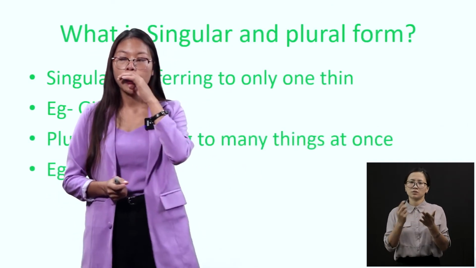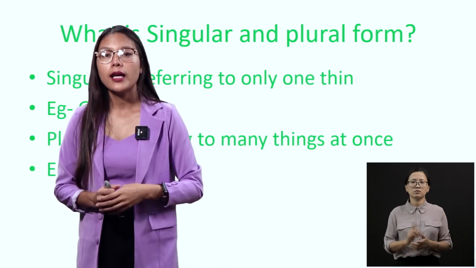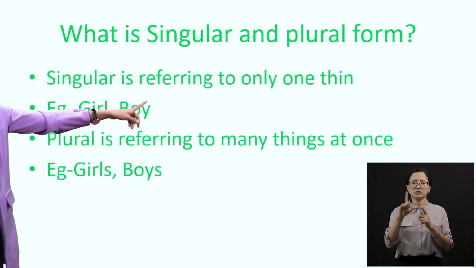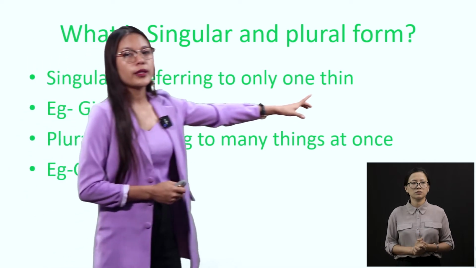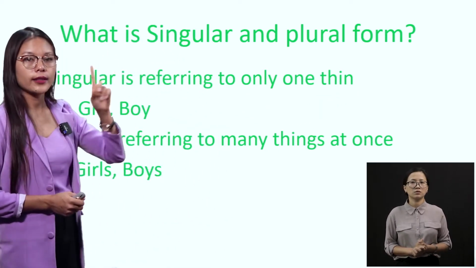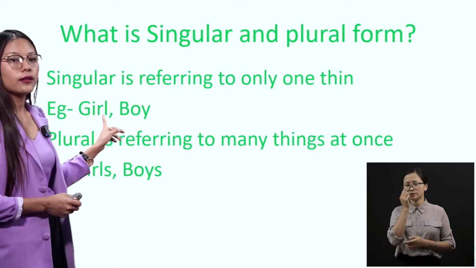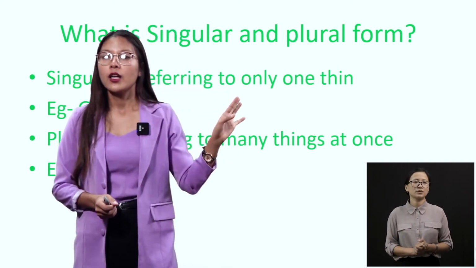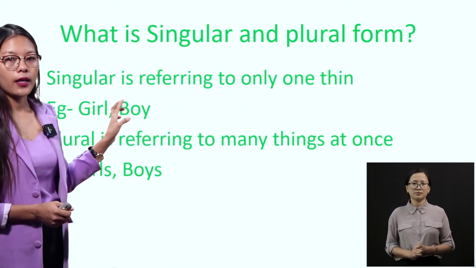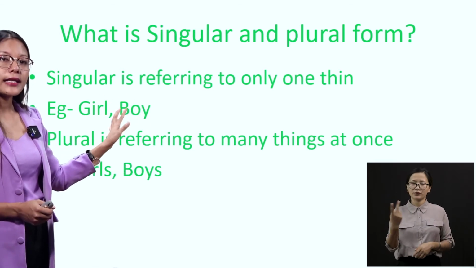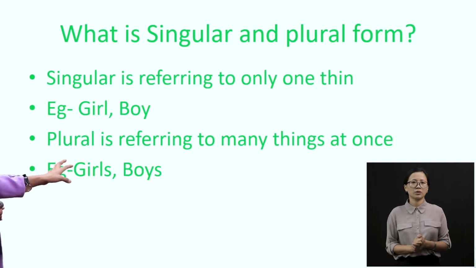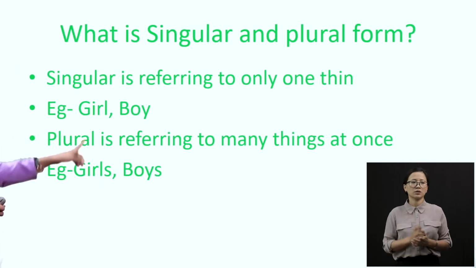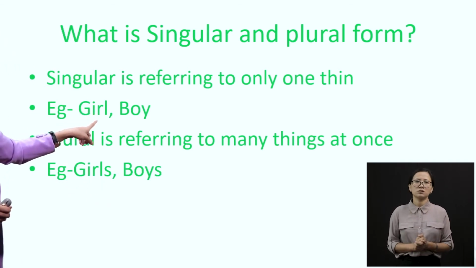Okay, now what is singular and plural form, or what is a singular or plural noun? So singular is referring to only one thing. Sorry, this should be thing, T-H-I-N-G, thing, okay? Only one thing. So girl, boy, that means only one girl, right? A girl. And boy, a boy, only one, right? So they are singular. They are known as singular nouns. And the next is plural noun. Plural is referring to many things at once. That means, see, girls. Earlier we said that it is girl without S, right?